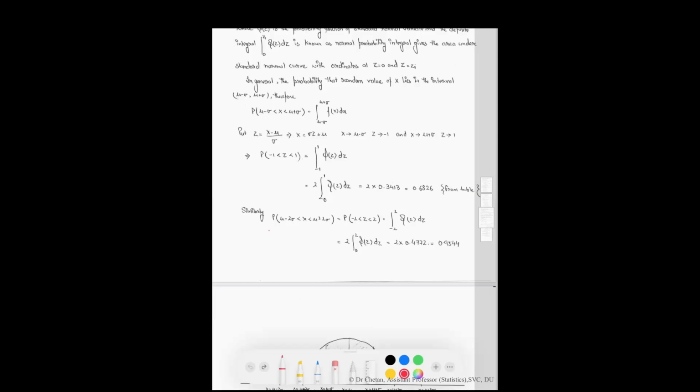Similarly, we can calculate the probability of x lying between mu minus 2 sigma and mu plus 2 sigma, which is equal to this quantity. This quantity we will see from the table, which is equal to this quantity. Similarly, we can calculate the other quantities also.